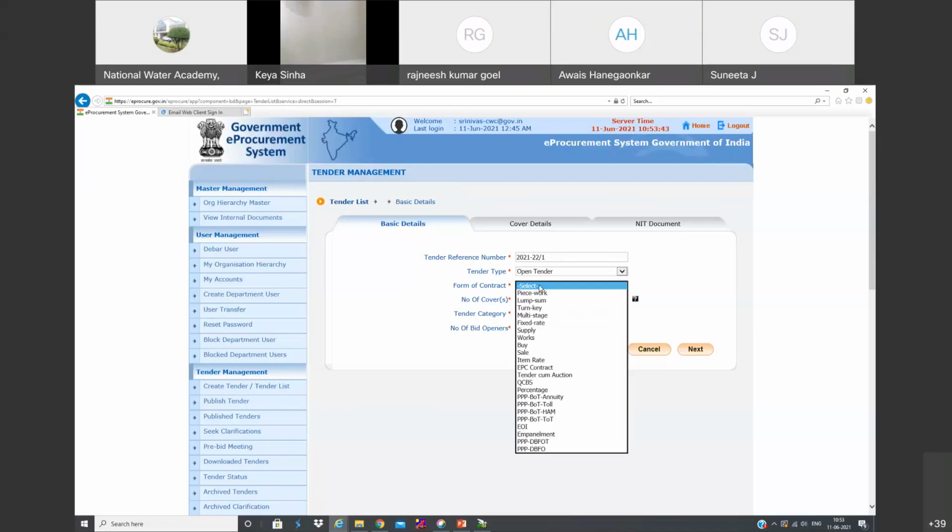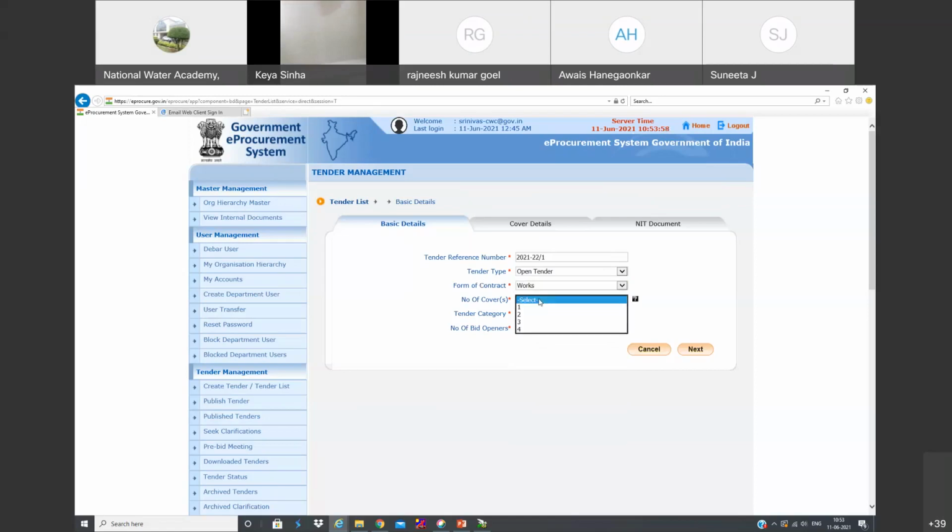And form of contract: of course, there are various types like piecework, lump sum, turnkey. Since we are going to upload a dummy tender, I'm selecting works. Then number of covers, which is very important. If we select one cover, just like in physical, the bidder is going to submit the EMD. Tender fee is not there nowadays. The EMD and all the documents supporting his eligibility criteria, and the BOQ,